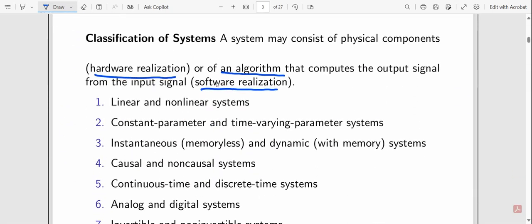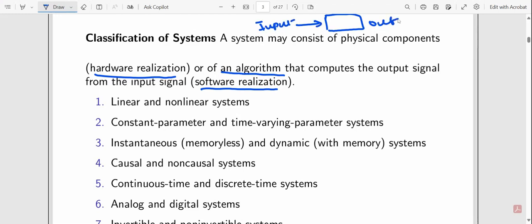A system will be a hardware realization if there is some hardware component involved between inputs and outputs. If there is some hardware, it is known as a hardware realization system. But suppose there is some software that takes some input signals and generates different output signals, then it is a software realization.